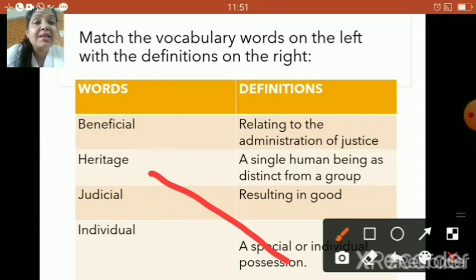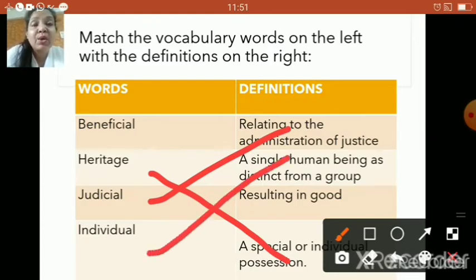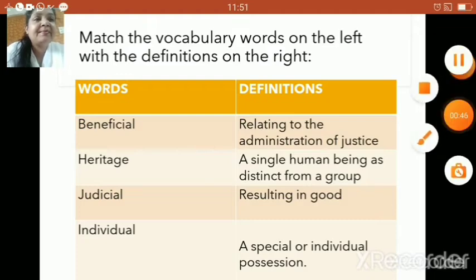Yes, judicial means relating to the administration of justice. Okay? And what do you mean by individual? Individual means a single human being as distinct from a group. I hope children now you are clear with the vocabulary and their definitions. Now we will quickly go ahead with the next activity.